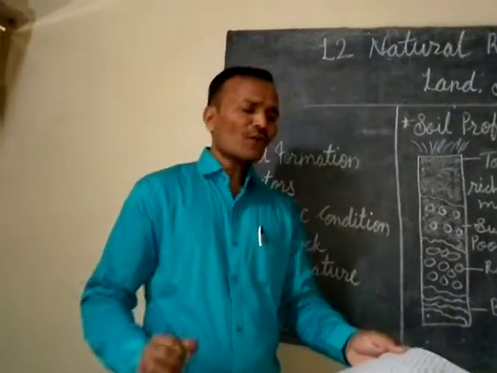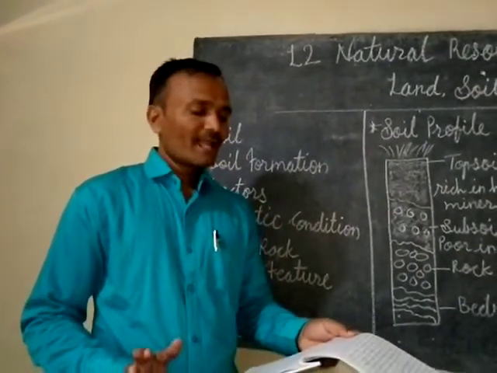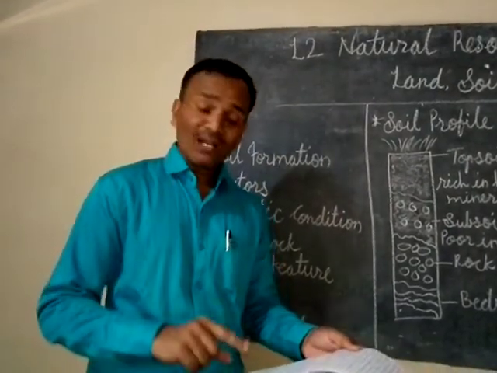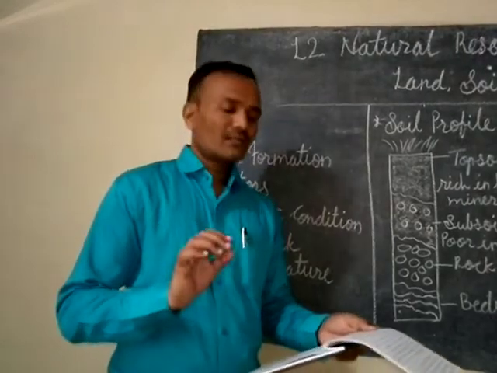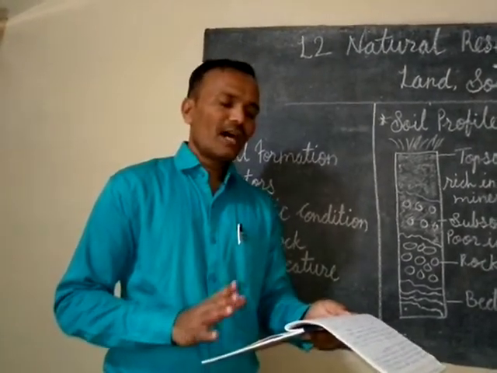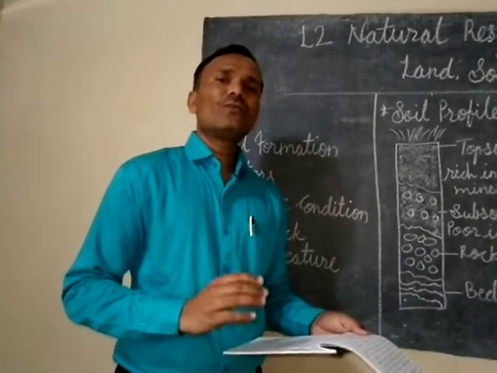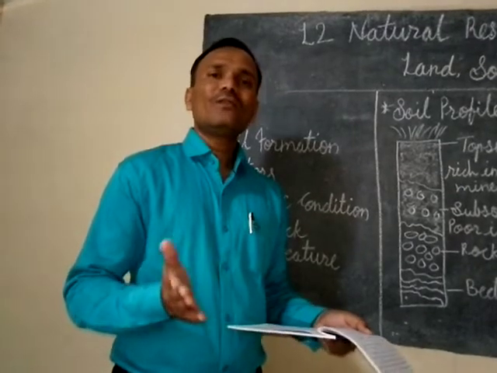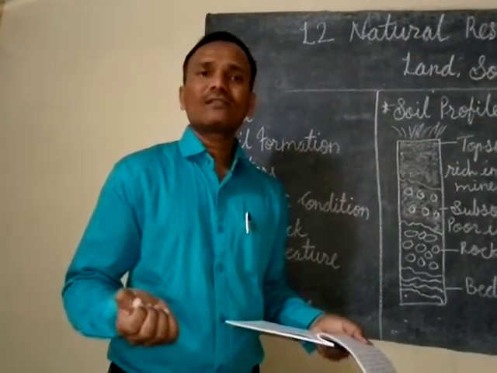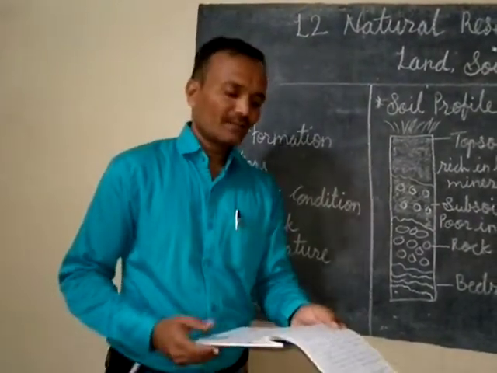The original rock from which the soil is formed is called the parent rock, and it decides the color, texture, chemical properties and mineral content. For example, black soil is formed from the dark igneous rock, basalt, and because of that the soil turns black in color.